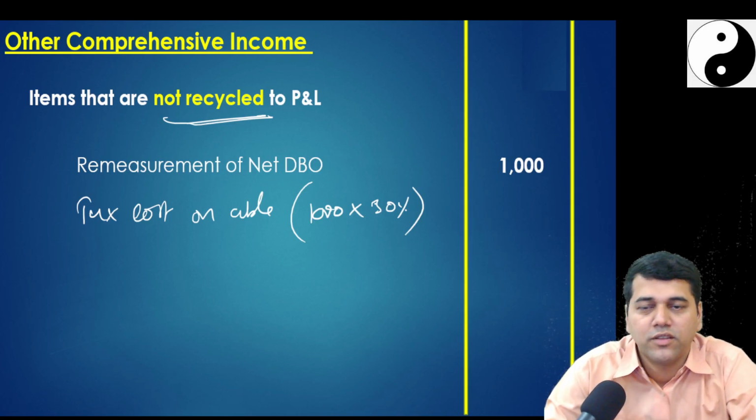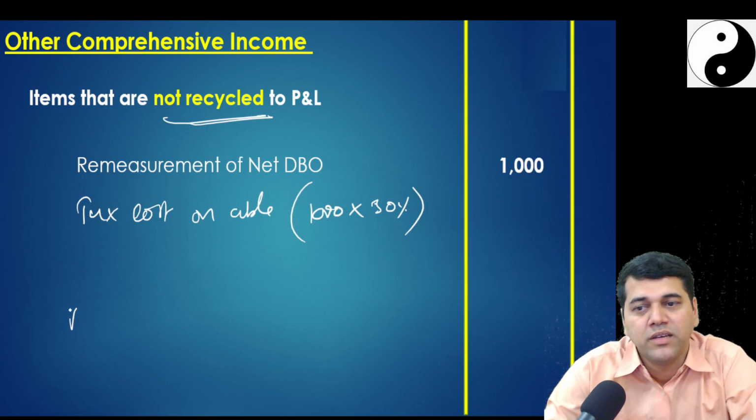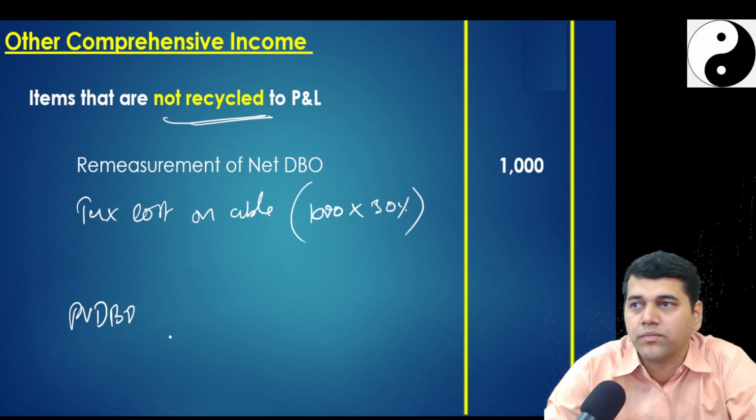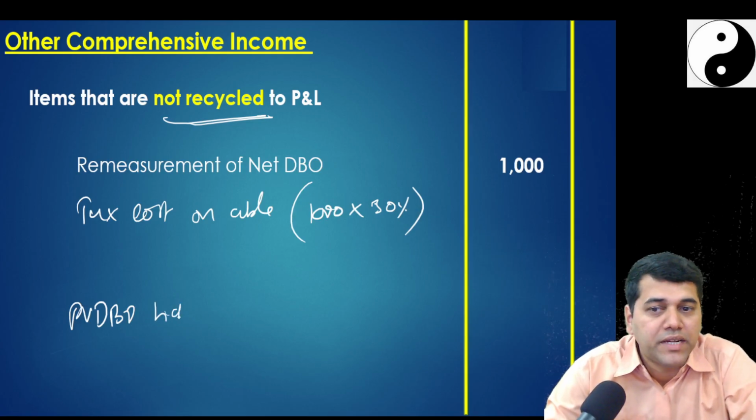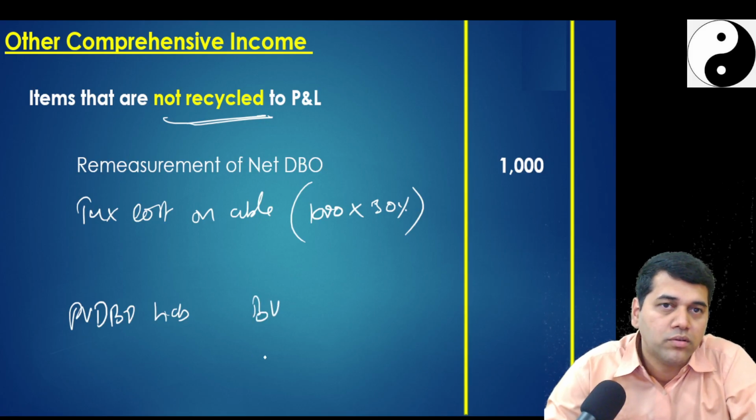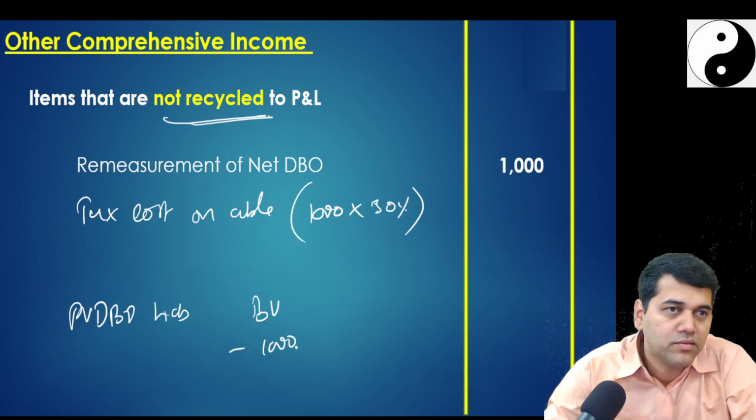What is this? Now, which item should I look at in the balance sheet? PVDBO. For PVDBO, it is a liability. What is the book value? Minus 1000 is the fair value gain. Tax base 0.